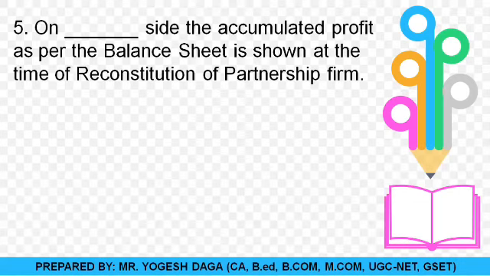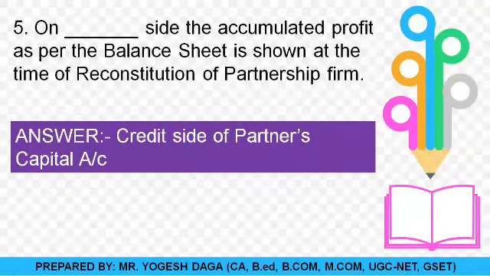On the dash side, the accumulated profits as per the balance sheet are shown at the time of reconstitution of the partnership firm. So where will you show these accumulated profits as per the balance sheet? Yes, students, as per the reconstitution, these accumulated profits belong to the old partners. So where will you show them? They will be shown on the credit side of the partners' capital account. So yes, this one is the correct answer.